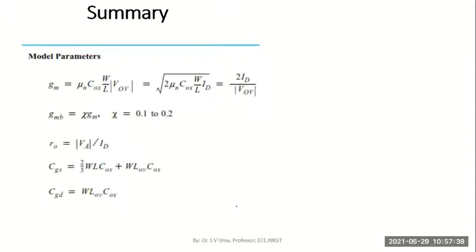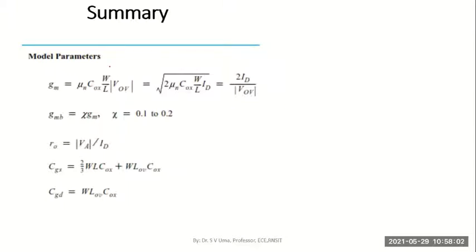Here we have a summary of all the equations which you have to remember. Remember Gm, the transconductance. I have so many relations to find Gm. It is mu n Cox W by L ratio into the magnitude of the overdrive voltage VOV.